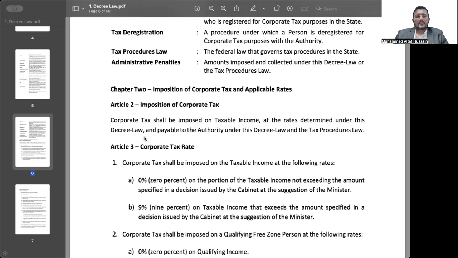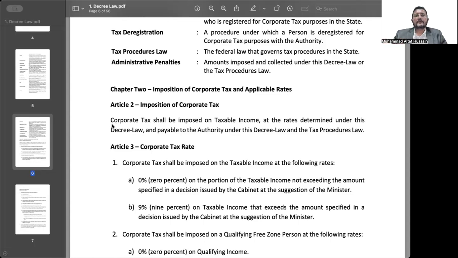Now, for any student of corporate tax, when you read any provision of the law, you should pay attention to the words that are written there, whether they are written in title case or sentence case. What is the difference? Title case would indicate an expression that is a proper noun, some terminology that has already been defined in that particular law.